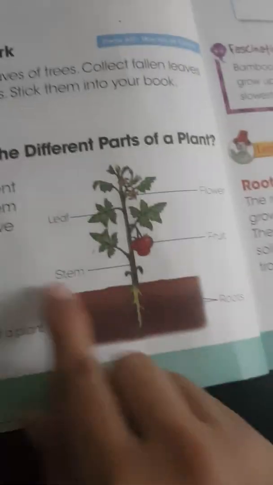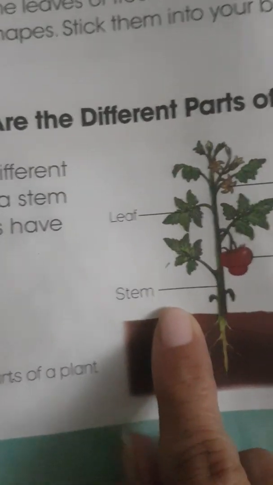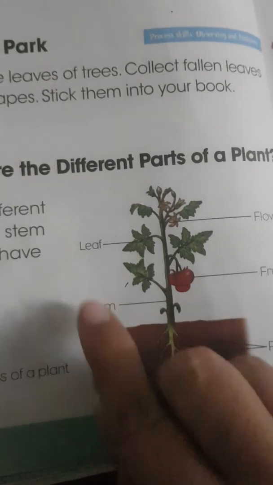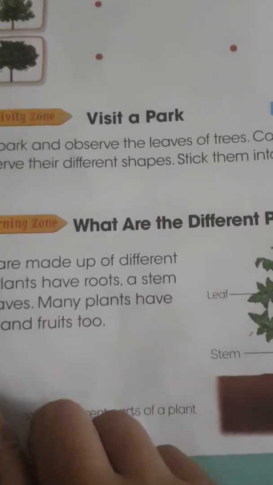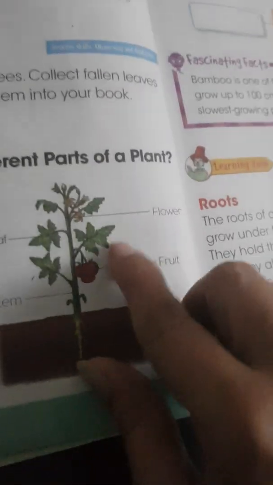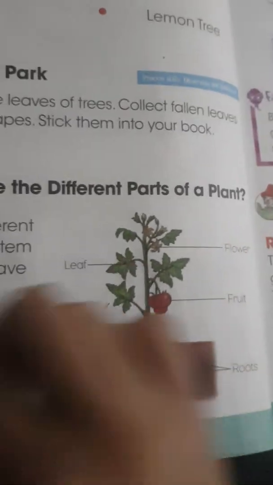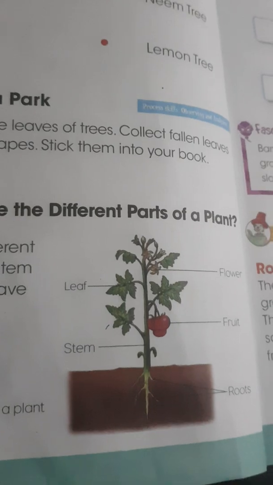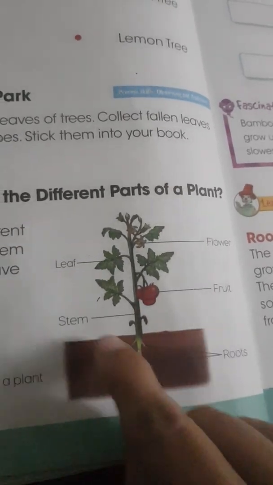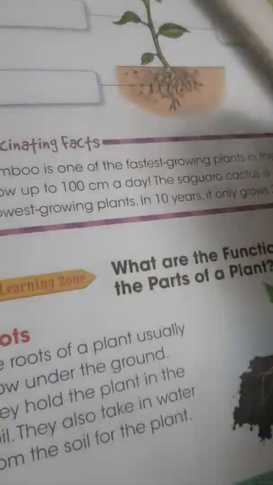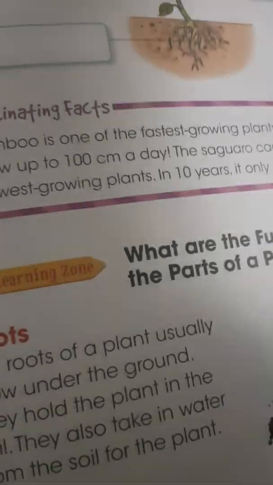Plants have roots. See, these are roots. A stem and leaves. These are leaves. Okay, root, stem and leaf. Many plants have flowers and fruit too. So plants are made up of different parts: roots, stem, leaf, flower and fruit. Now move on to the fascinating fact.